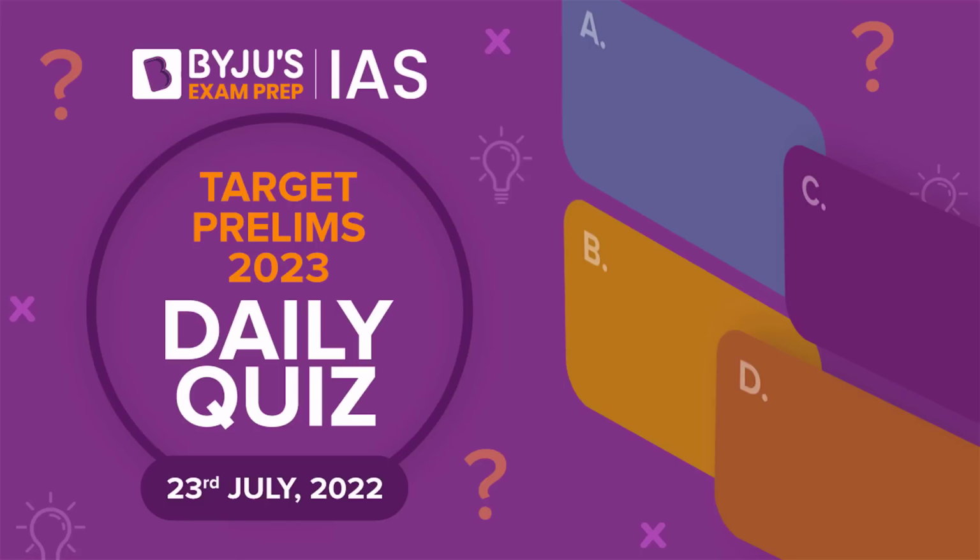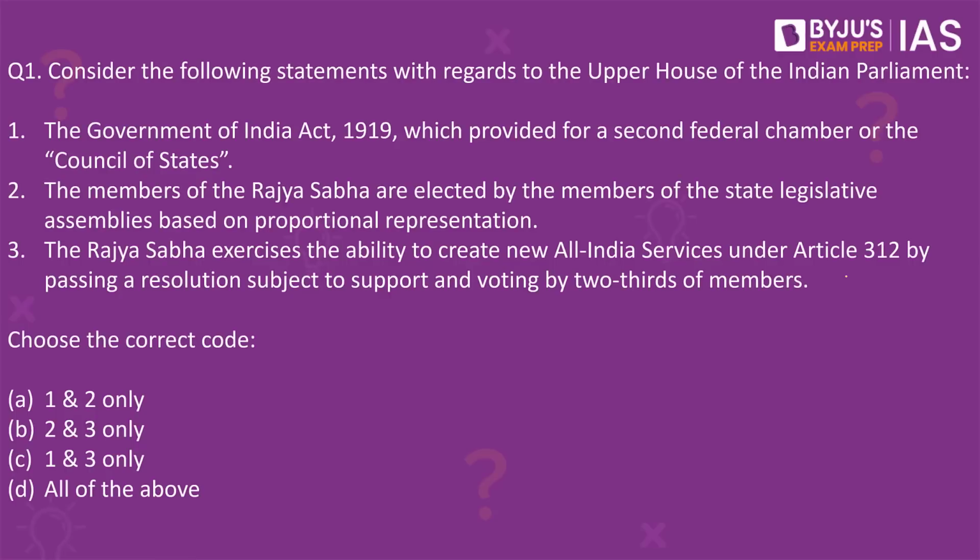Let's begin the quiz for today with question number 1 on your screen. Consider the following statements with regards to the upper house of the Indian Parliament. Number 1. The Government of India Act of 1919 provided for a second federal chamber or the Council of States.